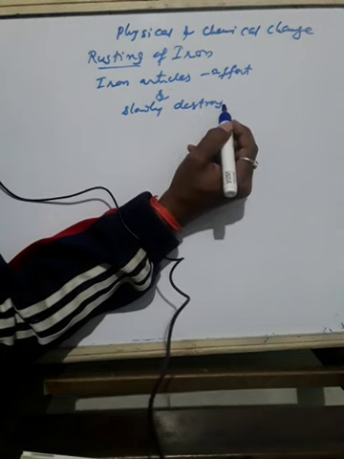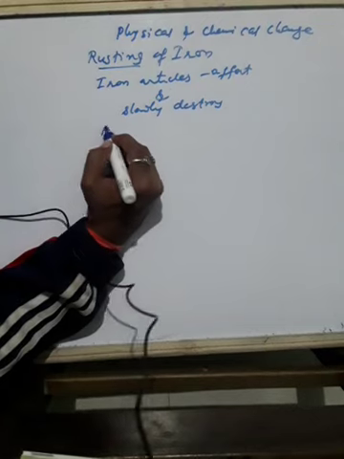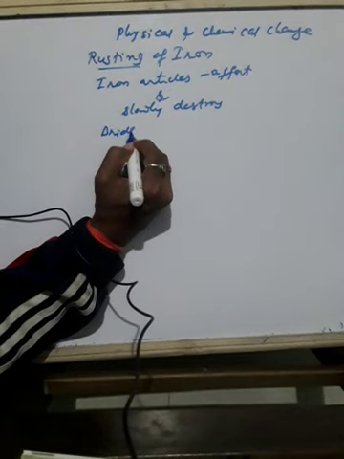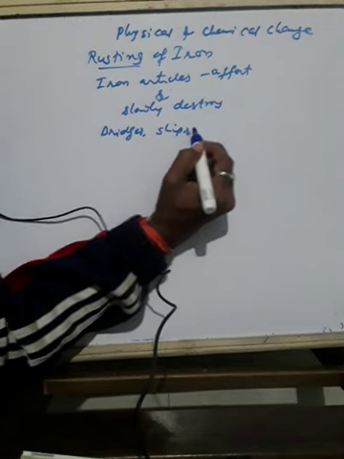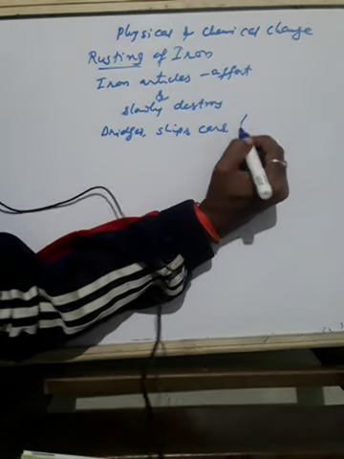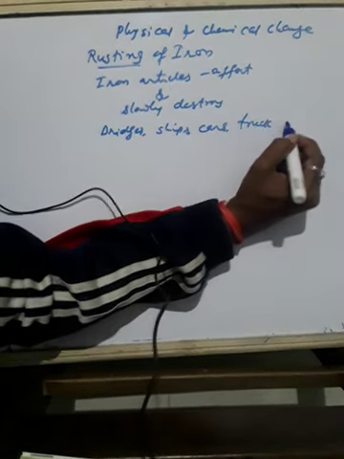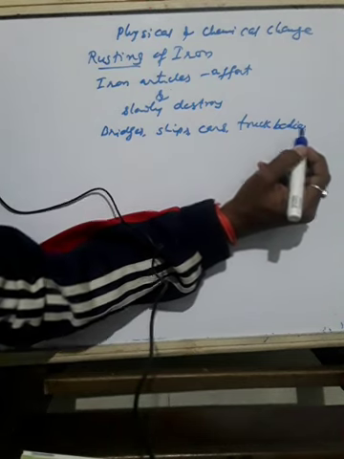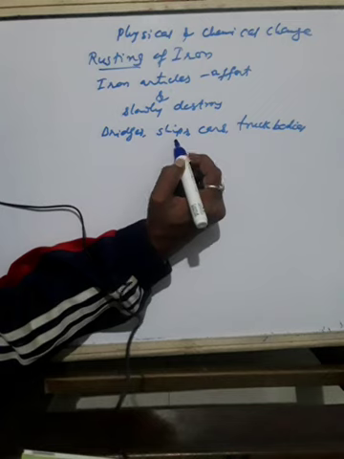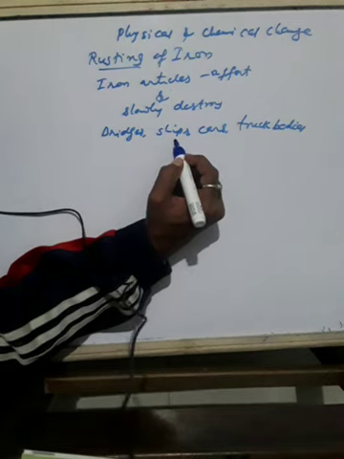Since iron is used in making bridges, ships, cars, truck bodies, almost everywhere, and many other articles we make, the monetary loss due to rusting of iron is huge.